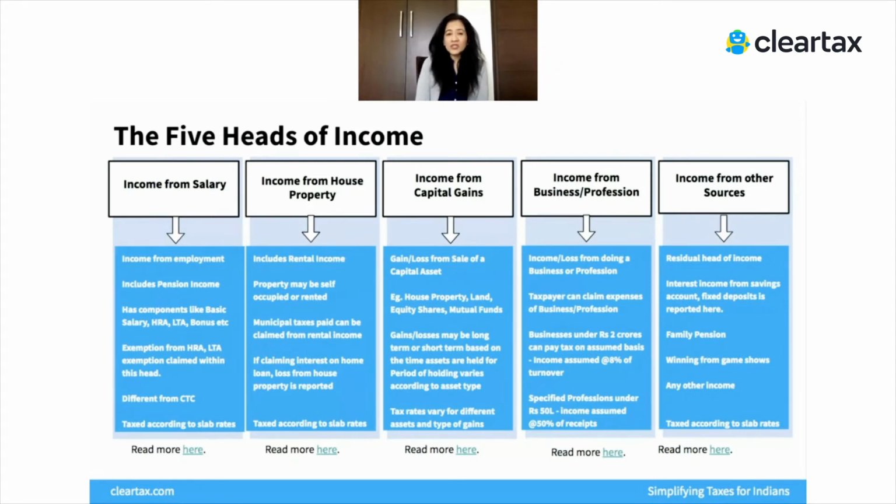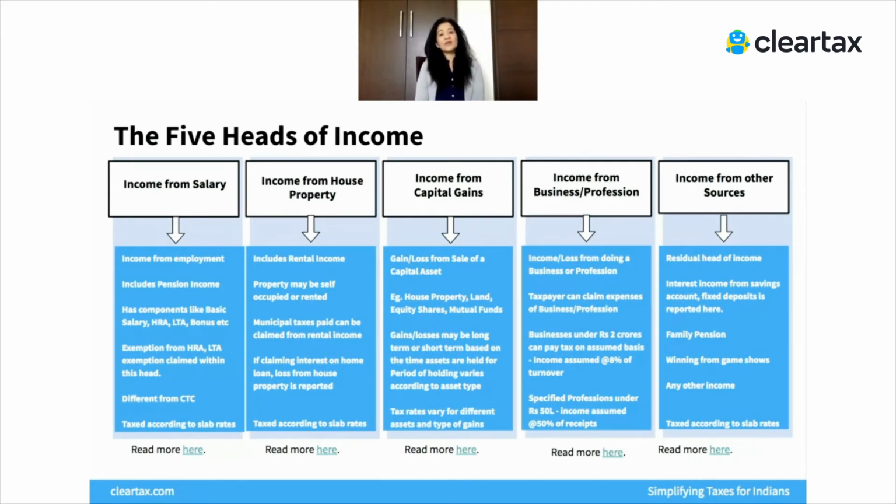There are certain exemptions that you can claim when you have a capital gain, and you may also have a capital loss. Of course, you may be selling an equity share or equity mutual fund. If you've incurred a loss, even that falls under this head. It's called loss from capital assets.